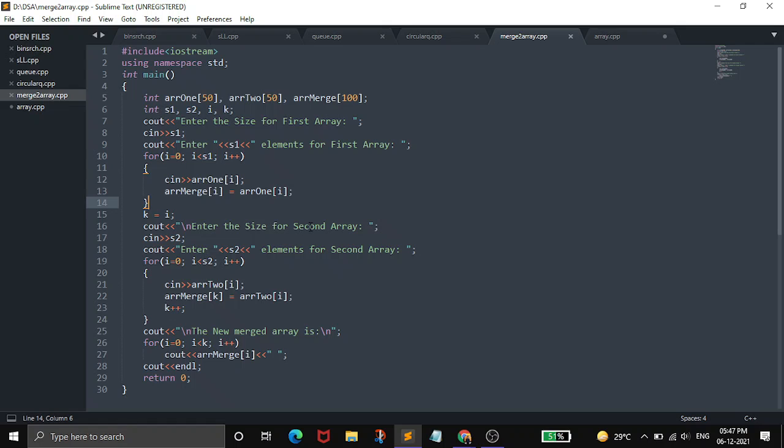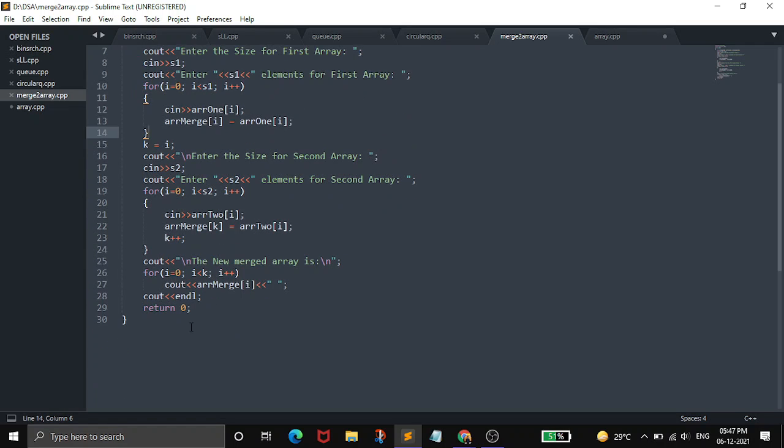So again we will take the size for the second array, then we will take the input elements for the second array and store them in array 2. तो array 2 में सारे एलिमेंट स्टोर हो गए। तो जैसे स्टोर हो जाएंगे, array merge के kth वाले value के साथ में हम लोग इसके वाले elements add करना स्टार्ट कर देंगे. So for example, if 5 elements are stored in array merge, like for array 1 if I am taking 1 2 3 4 5, these are the elements which I am going to store in array 1. Then all these elements 1 2 3 4 5 will be again stored in array merge.